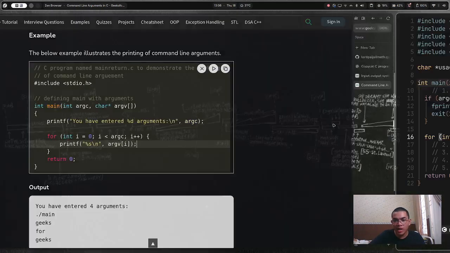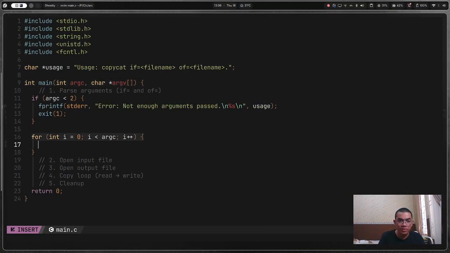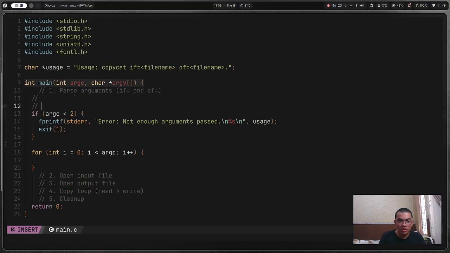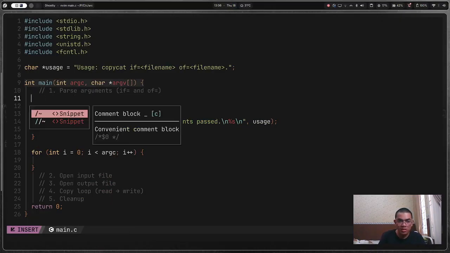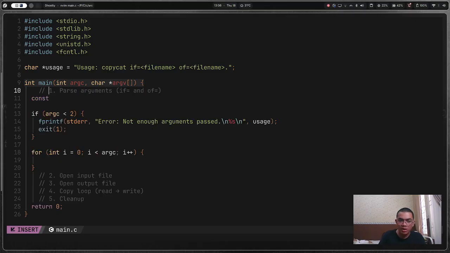What this will do, but I haven't done this yet, I have to create the variables. Oh, let me just fix the comments. I hate it when it's not aligned. Sorry. Okay, good, it's aligned.